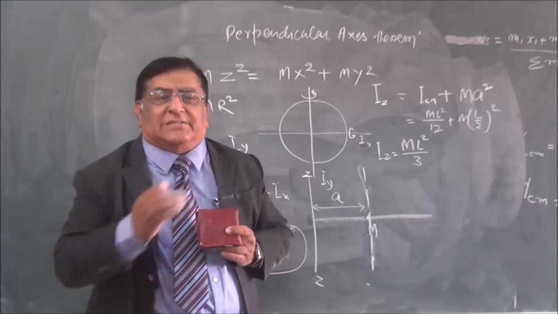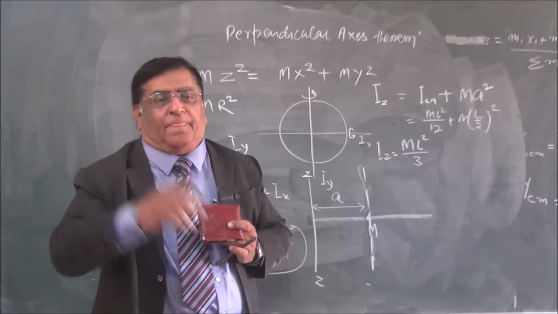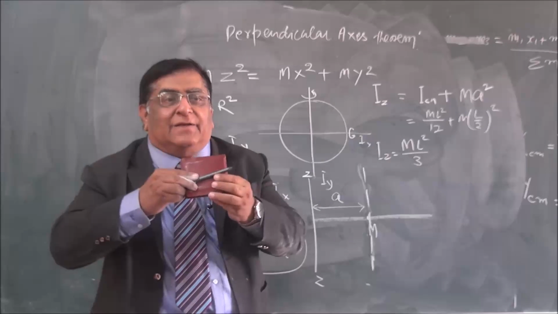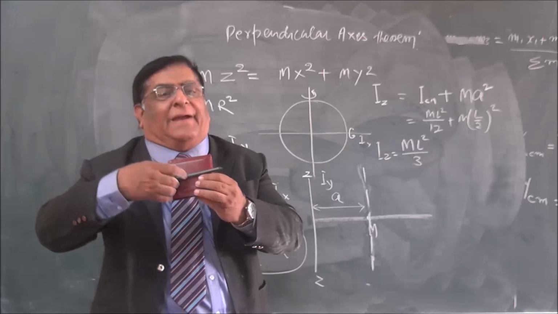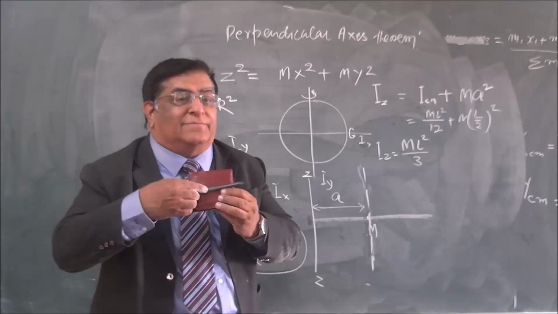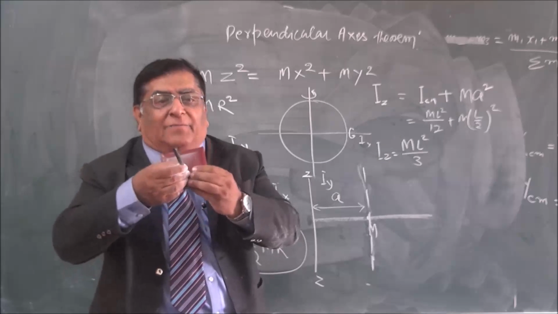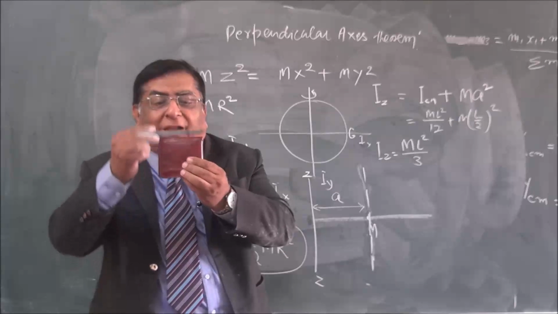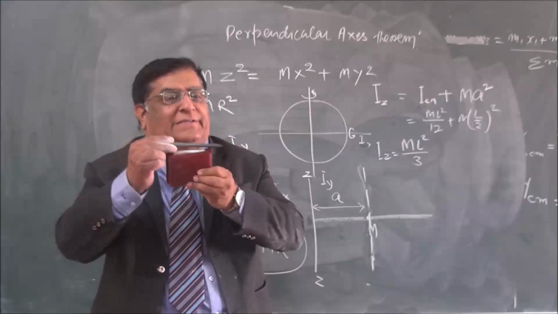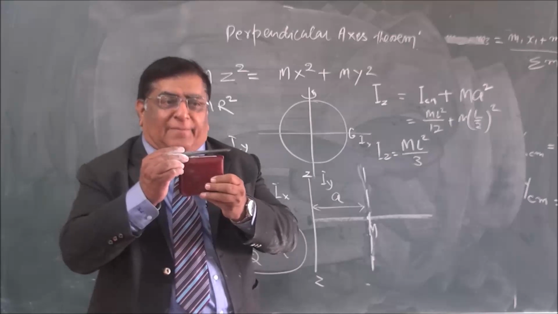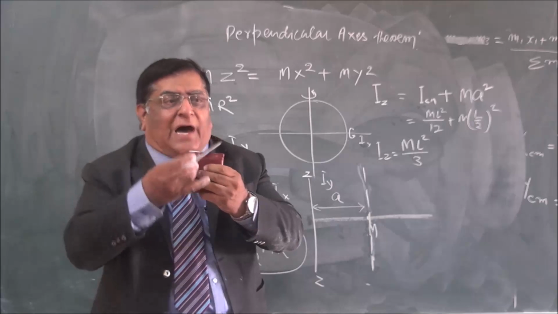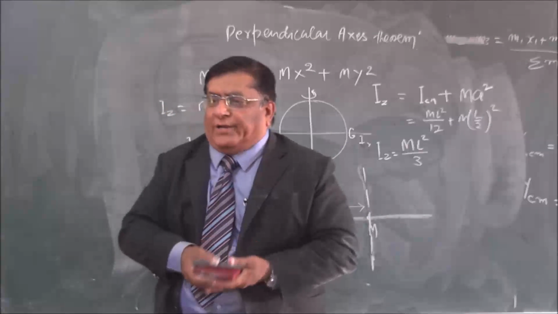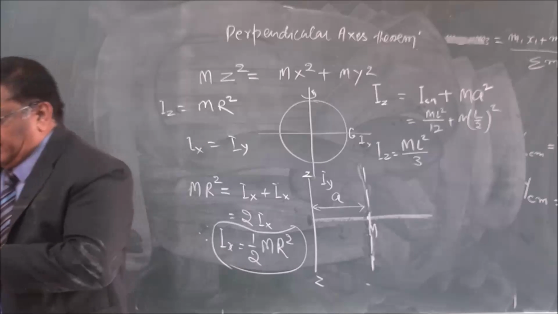What will you do? Such a sum has to be done in 2 steps. First, from this you find this. And what is this? How much angle? Perpendicular. So this will be done by which theorem? Yes. It will become half, that is 1/4 of mr square. Then the parallel axis theorem. Now it will rotate like this. So that will be 1/4 mr square plus m into r square, which is 5/4 mr square. With a little practice you can do it orally. So 5/4 mr square is the answer.